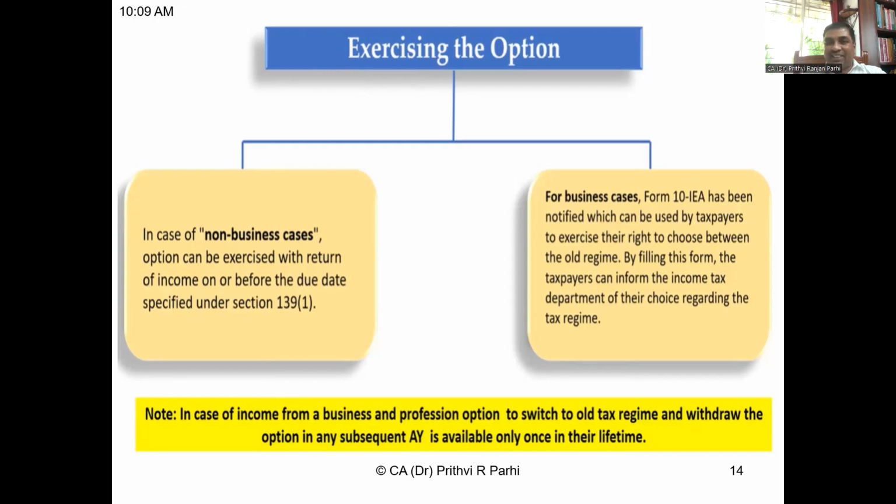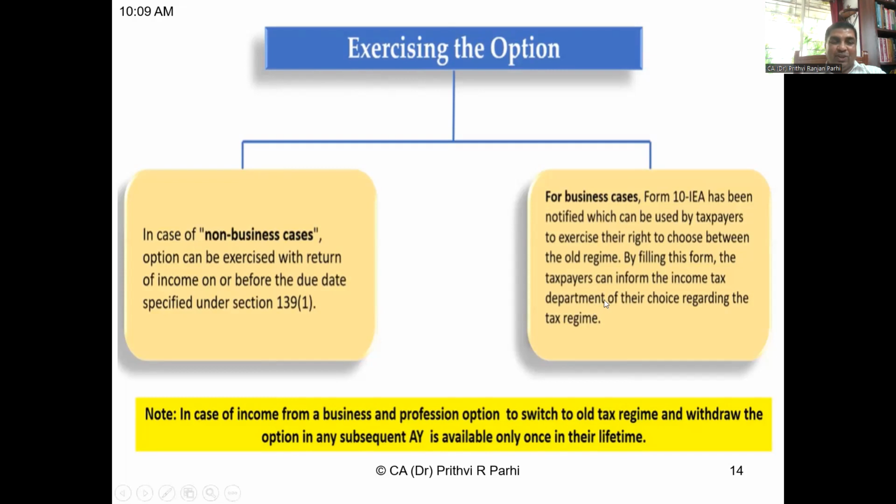Next year also, he can change it. From year to year, he can change it. But in business cases, if someone wants to move to the old regime, he has to file a form, that is Form 10-IEA. This has been notified. He has to file it. And for business cases, this option of moving from old to new to old is allowed only once in a lifetime.